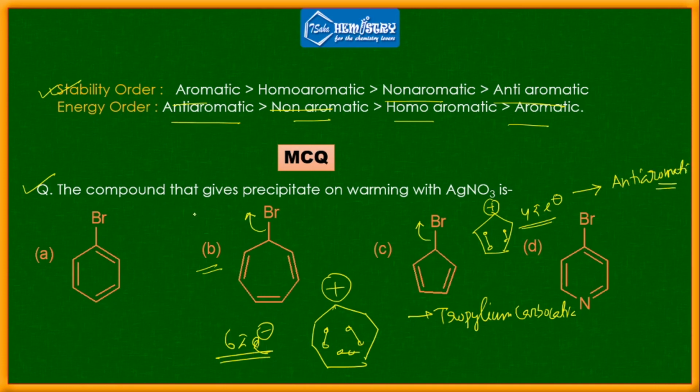So if you know that the stability of the intermediate determines the reactivity of the reaction, then you can think that because the stability of this carbocation is very high, this particular compound B is going to give a faster reaction, right? So option B is the right answer.